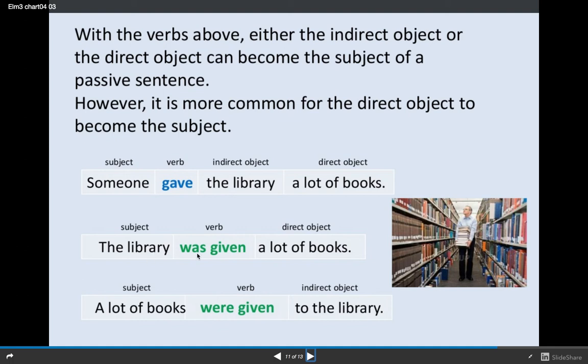The library was given a lot of books. Okay, and I can also take the direct object and use that to be the subject of a passive sentence and say a lot of books were given to the library.